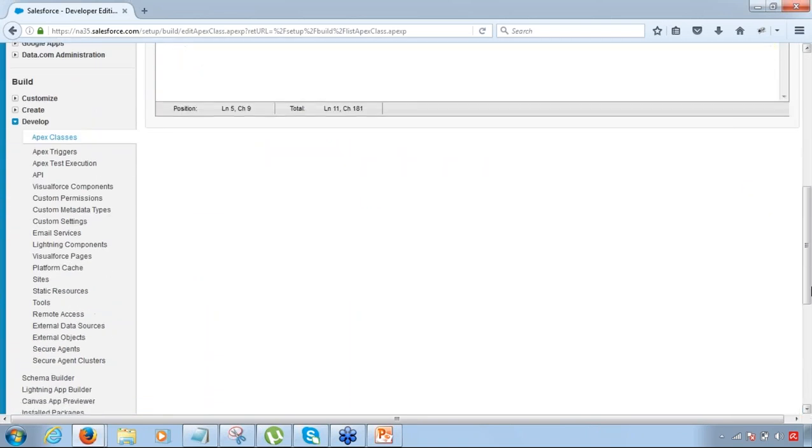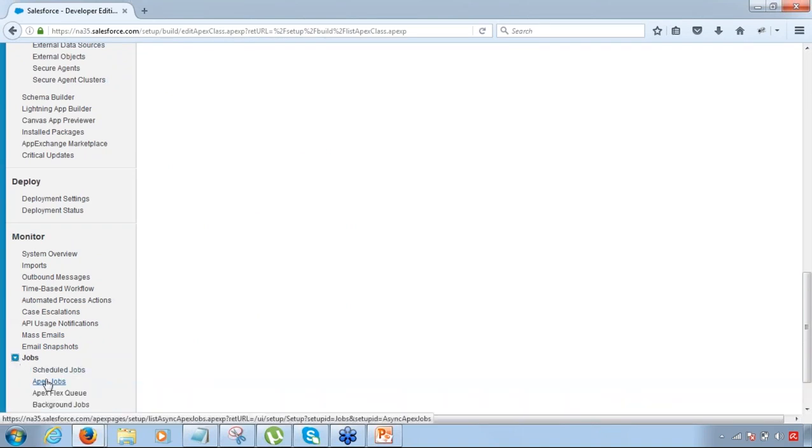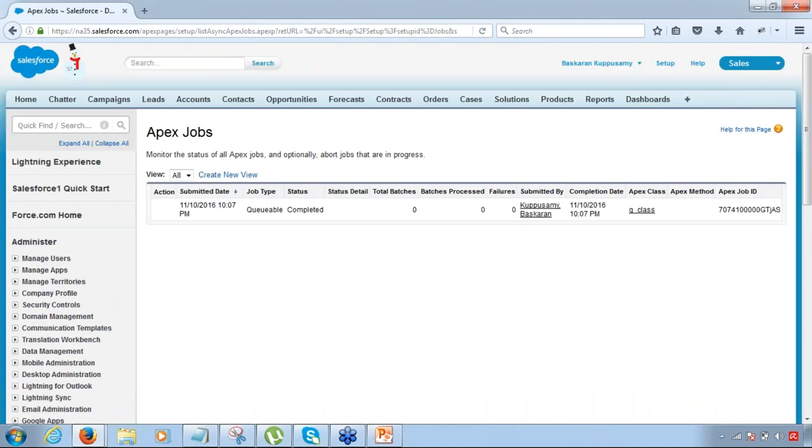To monitor your Apex code, you just need to go to setup, scroll down towards the end of it. Under monitor, the second last option is jobs. Go to this and click on Apex jobs. Now you will find all your queueable Apex here. You will be able to monitor your queueable Apex from here. Job type queueable, status completed. Because this org is not doing anything else, and the queueable code that I had was very small, it has already completed. So you will always be able to see the status here: is it still in the queue, or is it pending, or is it completed? That we will be able to see.